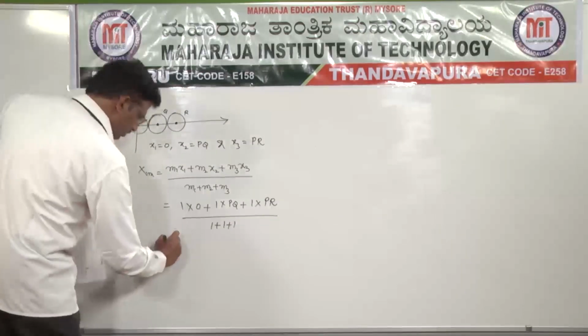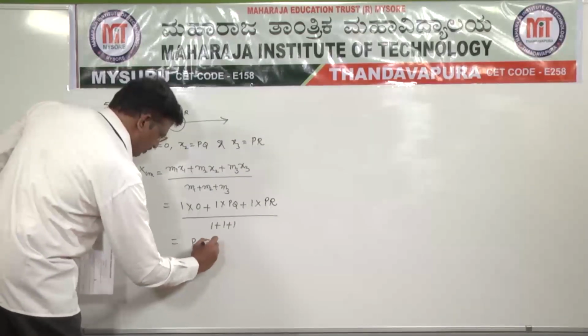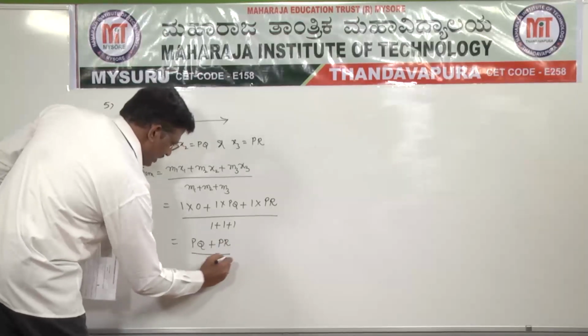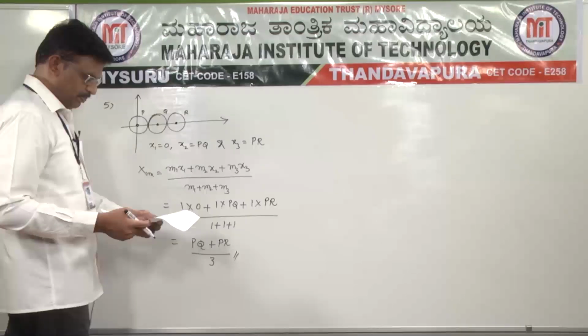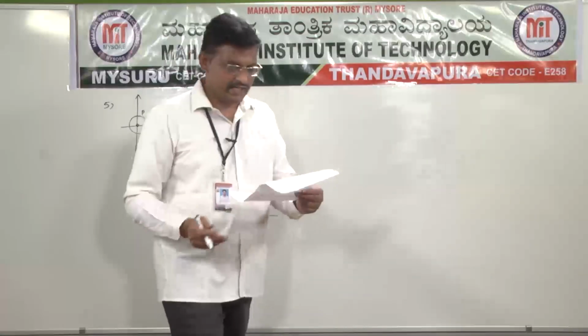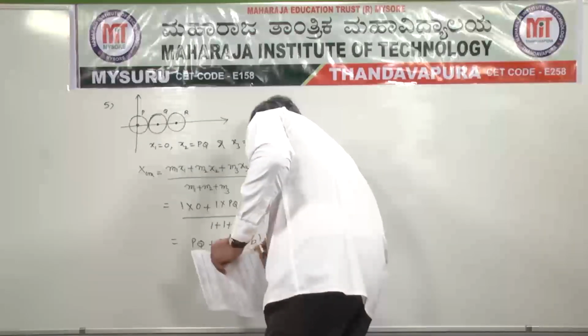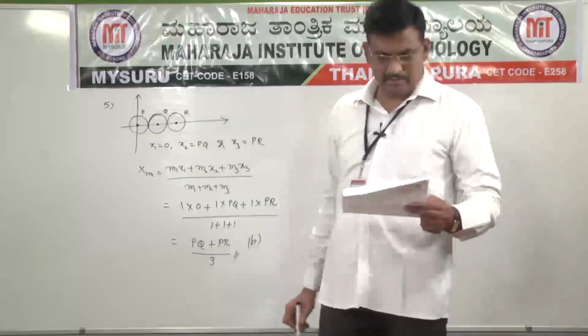So the first term is 0, the second term PQ, the third term PR, divided by 3 is the answer. So PQ plus PR divided by 3, that is option B, is the right option for question number 5.